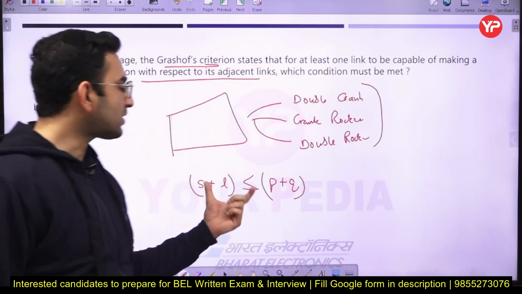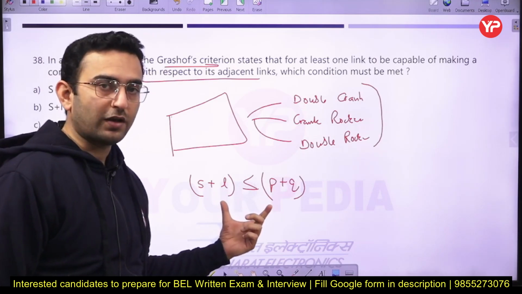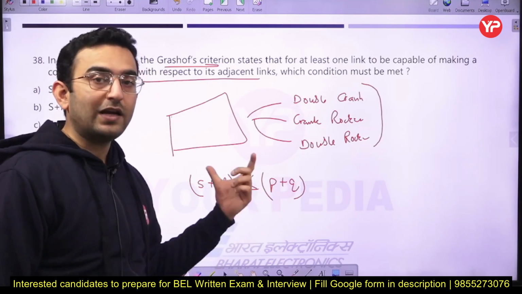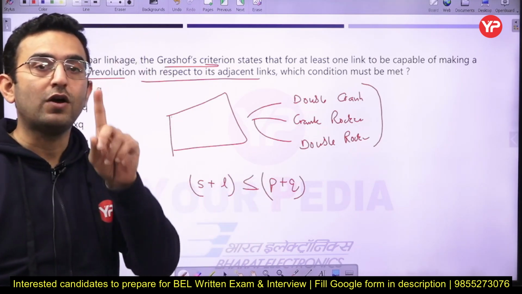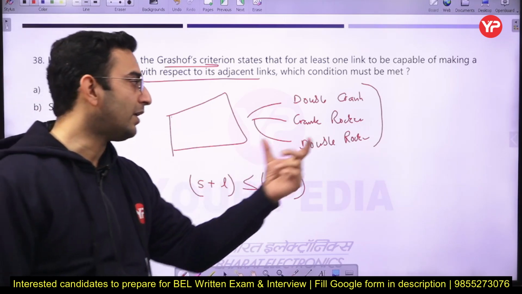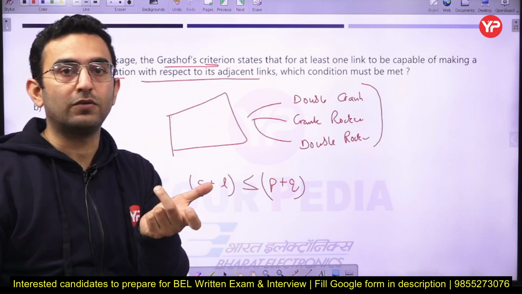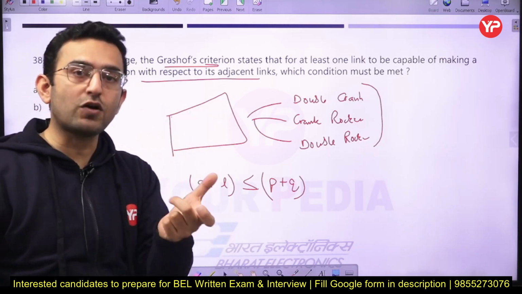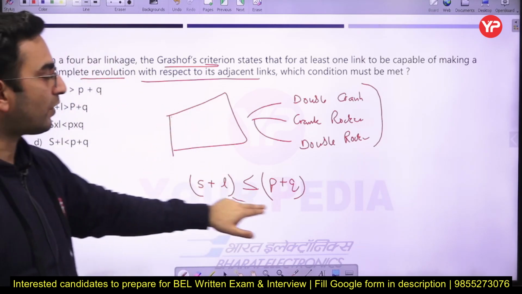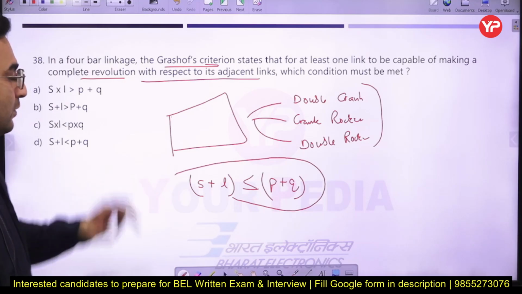Let us suppose if this condition is not met, okay, if this condition is not verified, in that case you are always going to have only one type of inversion, that will be double rocker. Okay, so in order to have one complete rotation of a link of a mechanism, this Grashof condition has to be satisfied. Okay, so just remember this one.